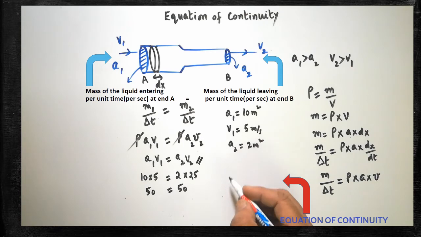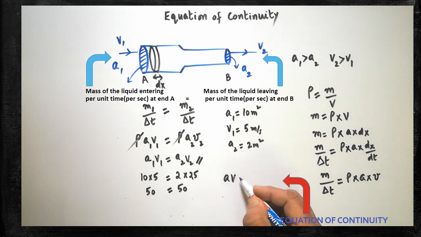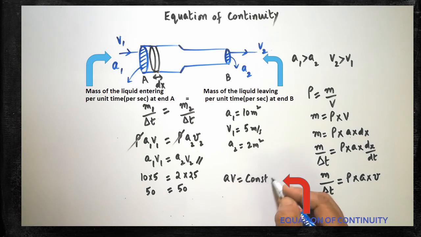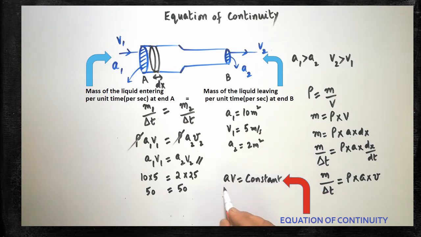So ultimately we can write A into V is a constant. What is A into V is a constant? The product of the area of cross section and the velocity of the liquid is a constant. So we can write A is inversely proportional to V. Any doubt on this? When area of cross section is more, velocity will be less. When area of cross section is lesser, velocity will be more.